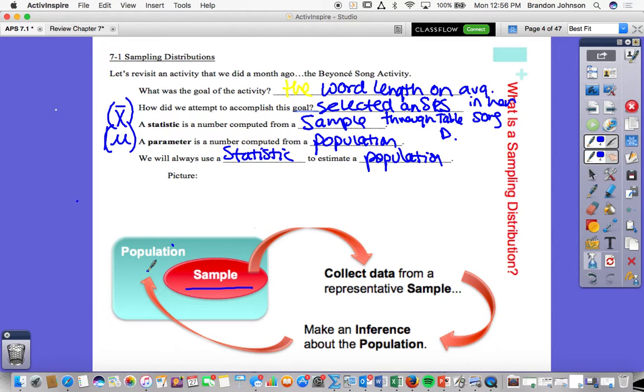We talked about ways we do sample, right? We talked about that and how we sample appropriately. That was all in chapter 4 or 5, I forget. But that's what we talked about. Now, remember over here, when we sampled this, we talked about how the true mean of this was 3.53 for Crazy in Love, okay? Do y'all remember that? So 3.53 was my, what do we call that? Your average word. Which would be mu or X bar? It would actually be mu because my population was the one song Crazy in Love, right?